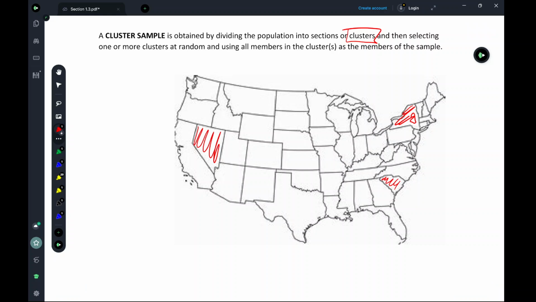Okay, so we randomly select those. Now, the cluster sampling is interesting because depending on what you're studying, cluster sampling can be helpful, or it can actually be harmful to generating a representative sample.